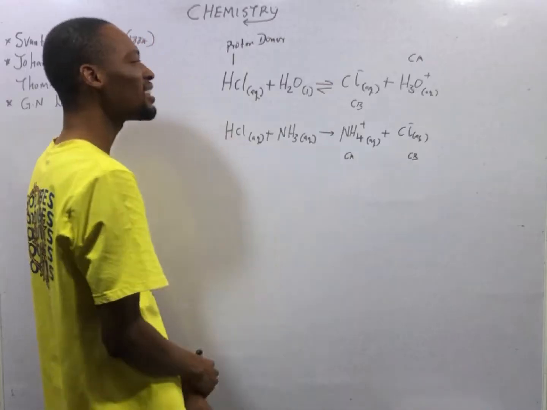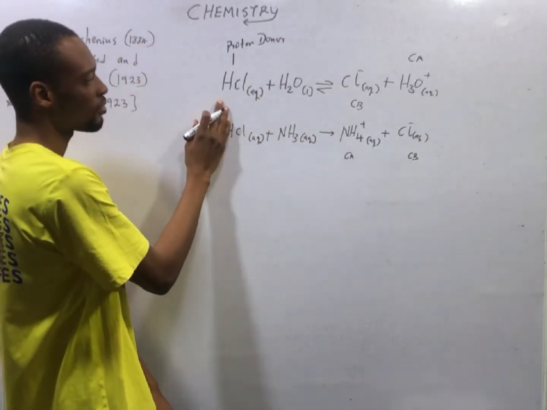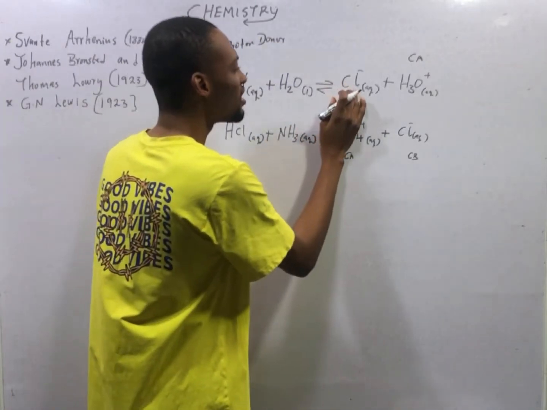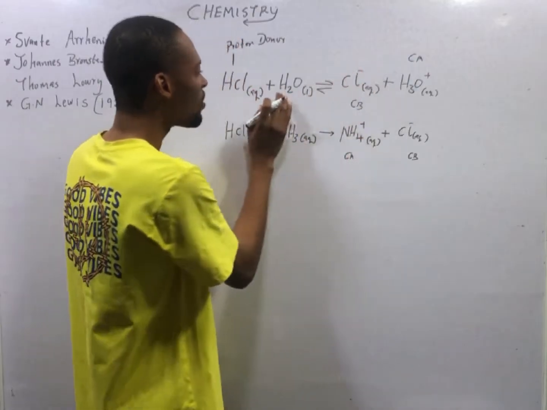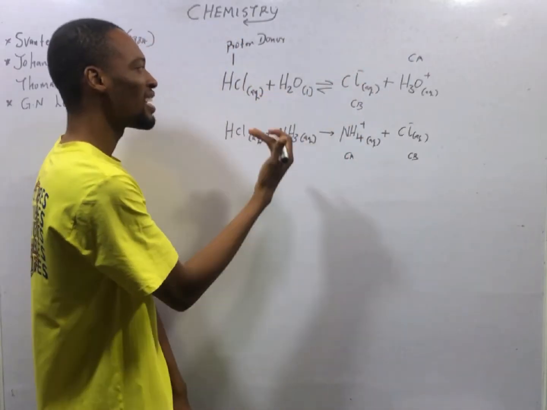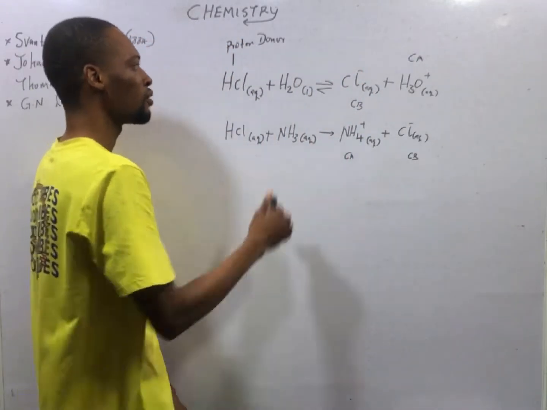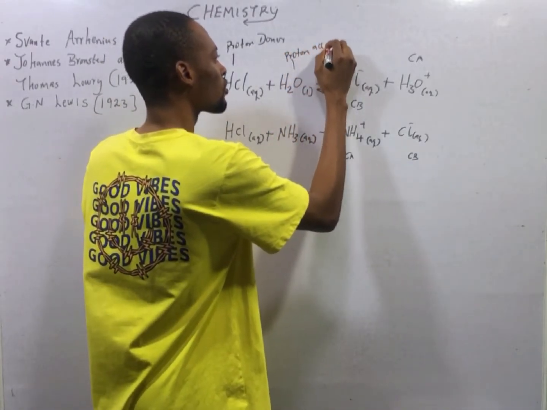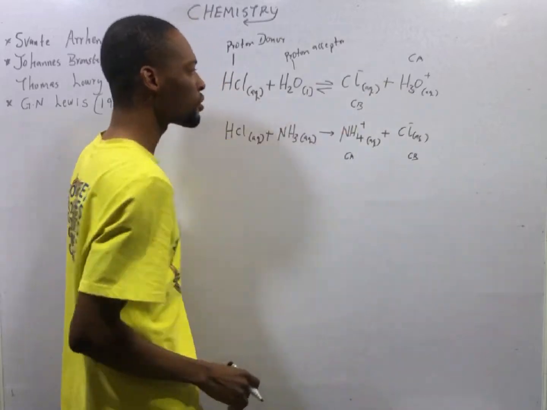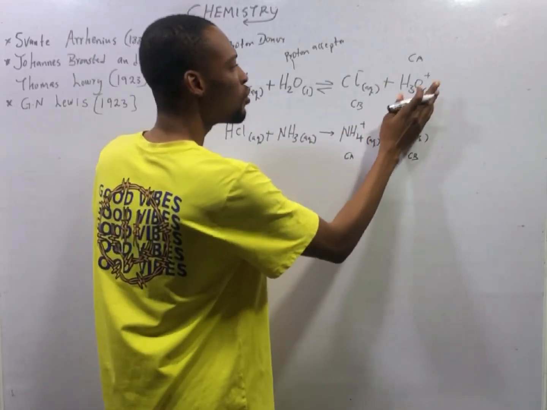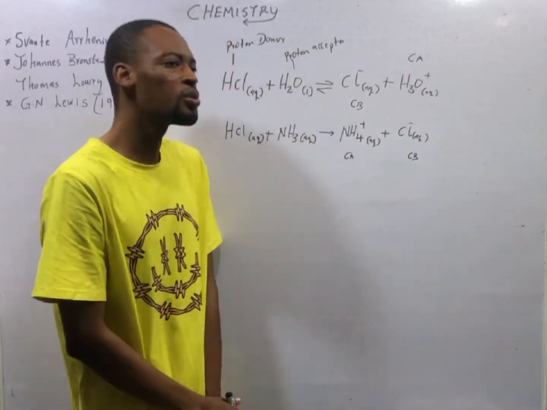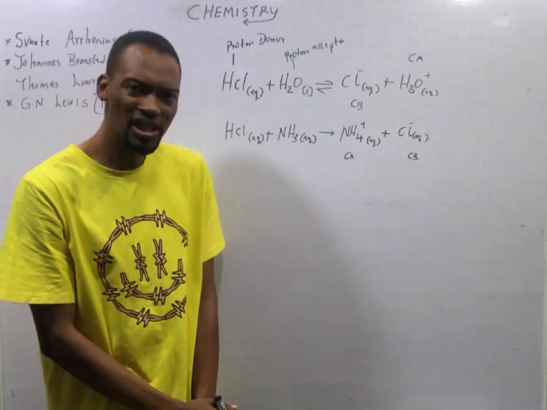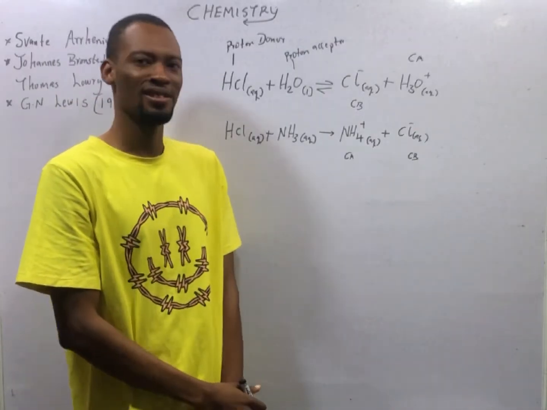It has donated a hydrogen ion. So what is remaining is Cl minus. Now, this is water. Water has accepted a proton, proton acceptor. So, after accepting the proton, it becomes H3O plus. According to Bronsted and Lowry, water is a base.